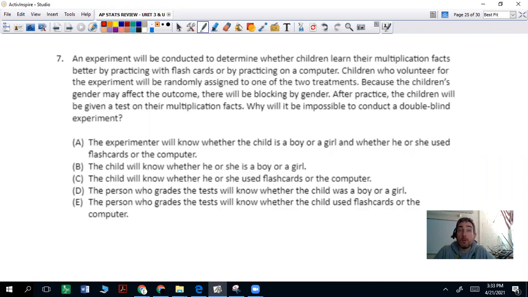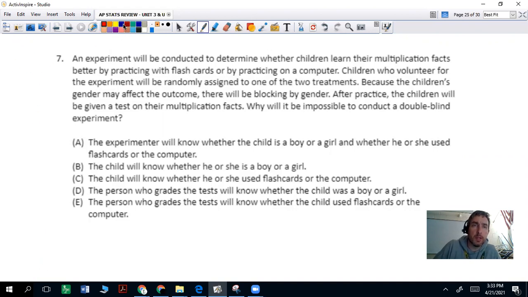Question 7. An experiment will be conducted to determine whether children learn their multiplication facts better by practicing with flashcards or by practicing on a computer. Children who volunteer for the experiment will be randomly assigned to one of the two treatments. Because the children's gender may affect the outcome, there will be blocking by gender. After practice, the children will be given a test on their multiplication facts. Why will it be impossible to conduct a double-blind experiment?